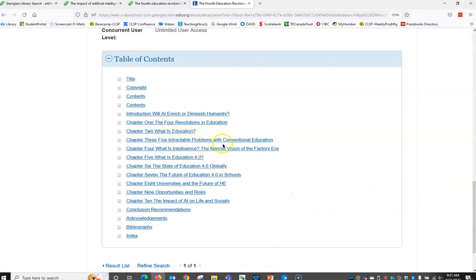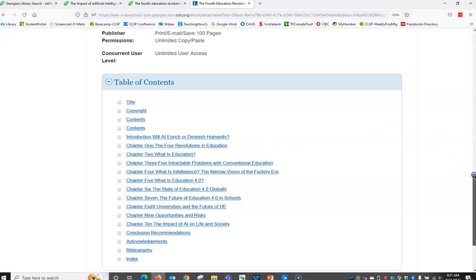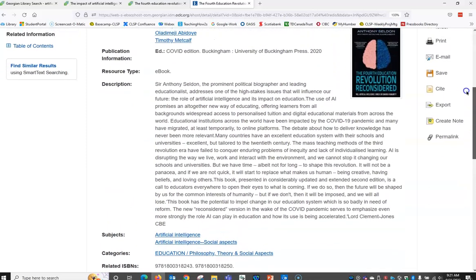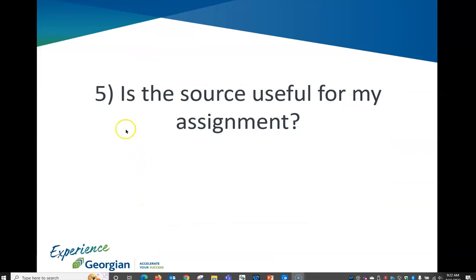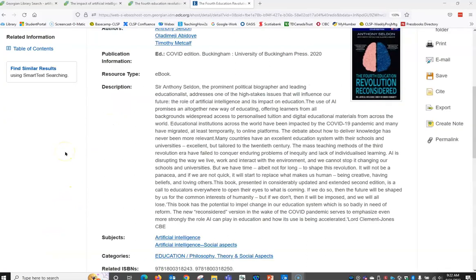So I can see that there are definitely ones that are talking about education, specifically Education 4.0. And if I scroll up and look at the description here, we are talking about the role of artificial intelligence and its impact on education. So I think that is a good description. The final question to ask is the source useful for my assignment? Based on all of the information, I think that this will be a good source that we can use.